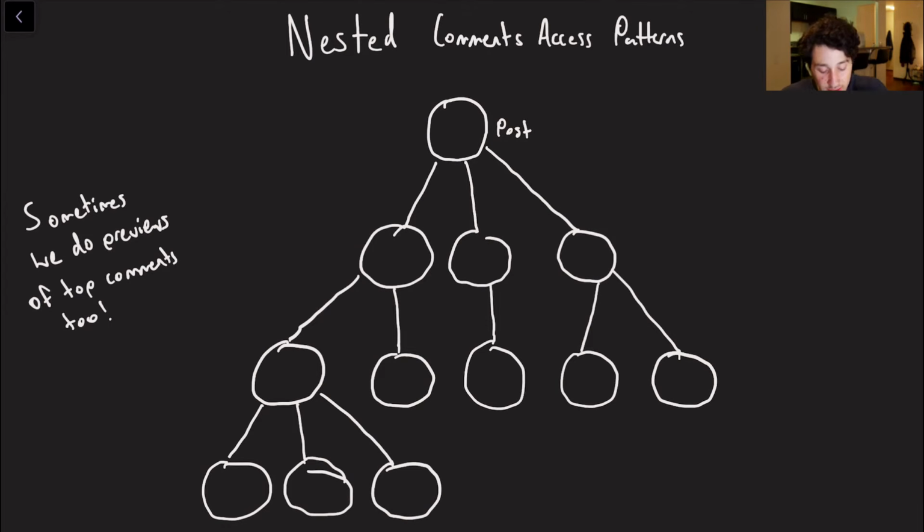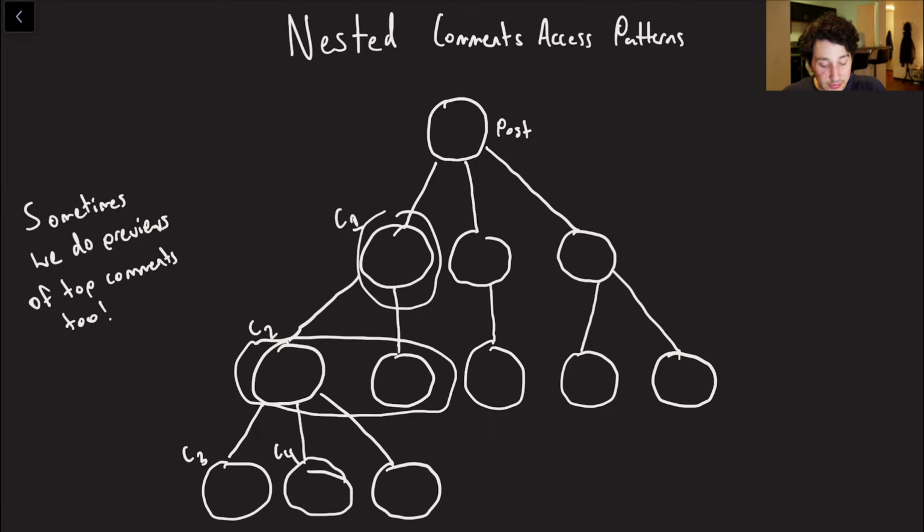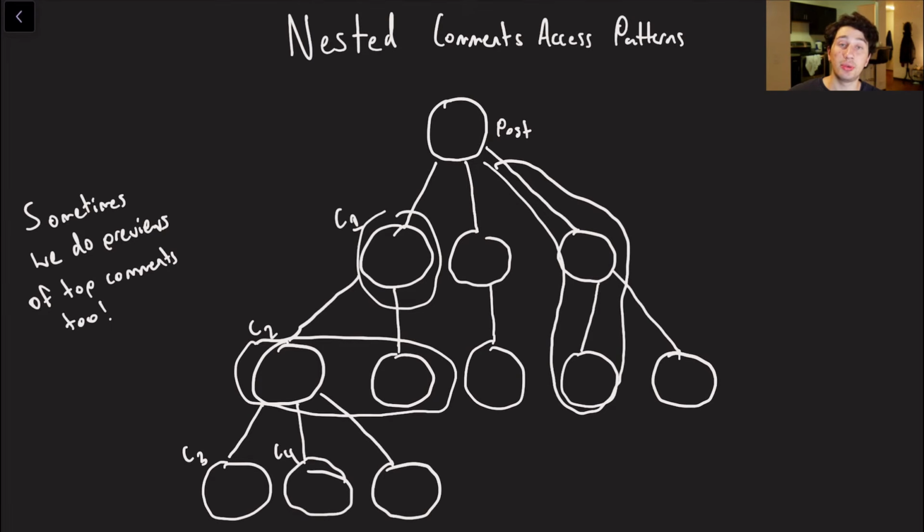Okay, so let's think about our nested comments a little bit more abstractly. If we have nested comments, that's going to be a tree. This could be comment 1, this could be the kid of comment 1, this could be another kid of comment 1, here's another kid of that one. And so we have all of this tree right here. Depending on what site you're on, these comments are going to load in a different order. Some of them load a comment at a time, and show you the next comments that you could potentially click on. Some of them, like Reddit specifically, will load a branch at a time, where it'll be like, let's load these two right here when you click load more. That's more of a depth first search. The other way that I just showed was more of a breadth first search, where it would show you everything at a particular level so that you could click into it.